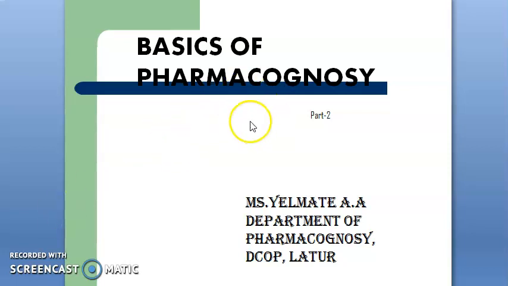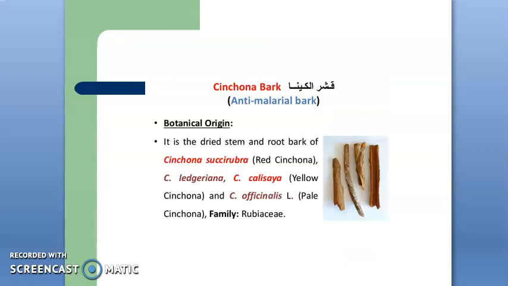In part first of this Basics of Pharmacognosy video presentation, we have seen the general introduction, definition, various shapes of barks, also the collection and drying process for these barks from plant. The different shapes of the barks are as follows. The first is flat bark. Examples for these flat barks are Quillaja and Arjuna.